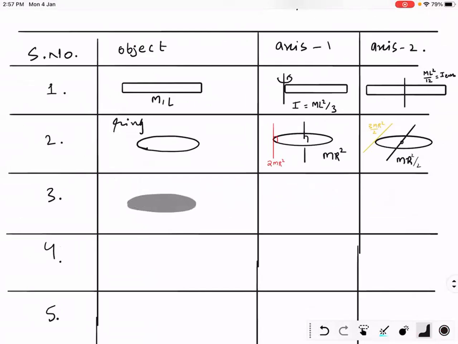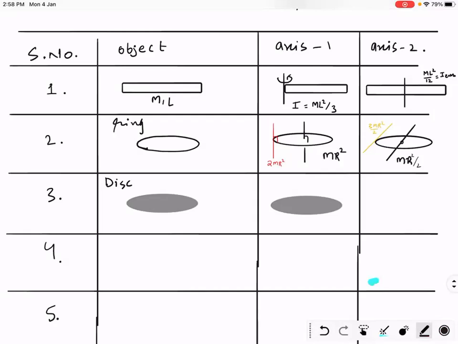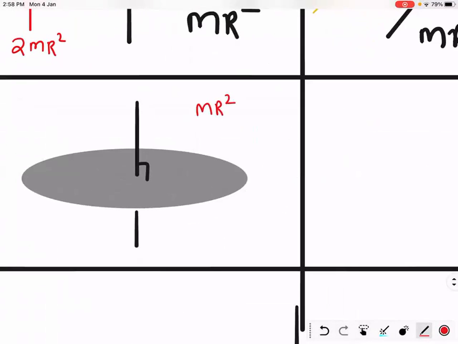Now third is disk. Right, disk. What is the moment of inertia of disk about this axis? Mr square by 2. About this axis? 3 by 2 mr square. Very good, bachcho.